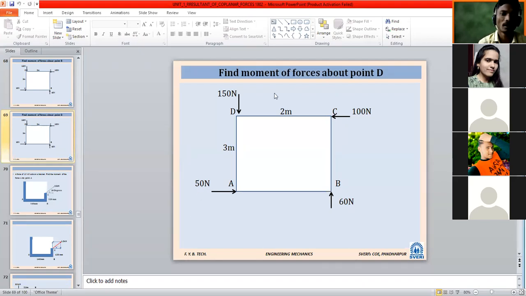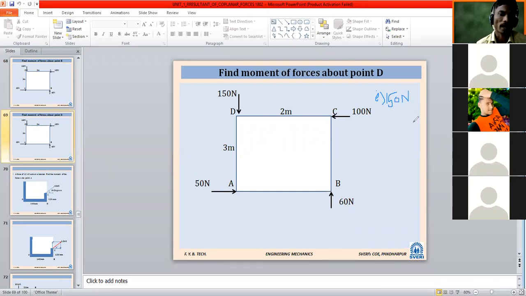Okay, so once again, the same question I will ask. How many forces are there in this system? Four. Only the point is changed. One distance is 2 meter, another is 3 meter. Now let us start with point D. Moment due to which force is there at point D? 150 Newton. So what will be the moment due to 150 Newton at point D? 0. At point D, D for Delhi.